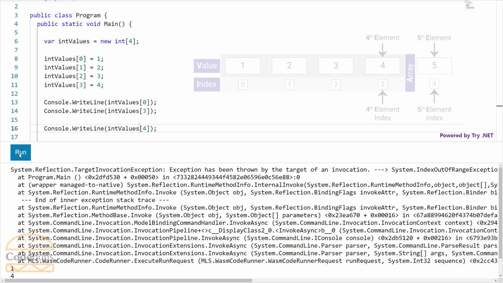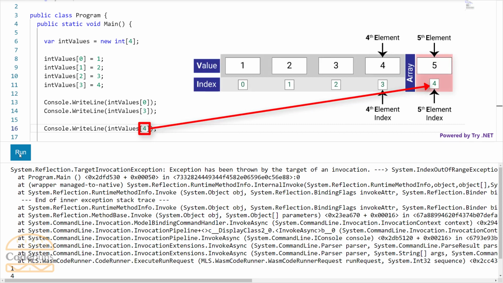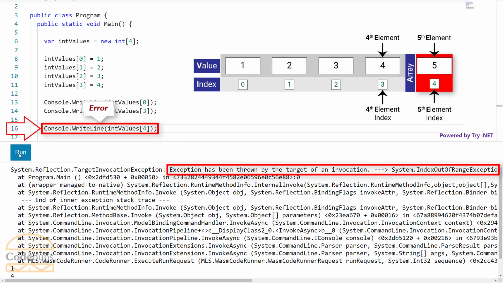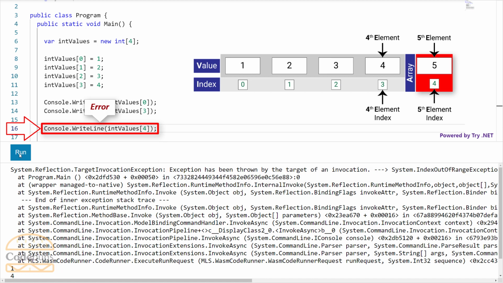Crashed. If you try to access the element and pass an index that doesn't exist in the array, an exception or error is thrown with this message, index out of range exception. This makes sense because there is no element with an index 4 in this array.